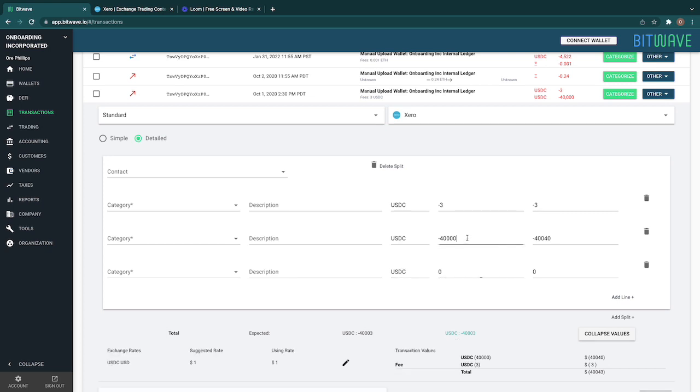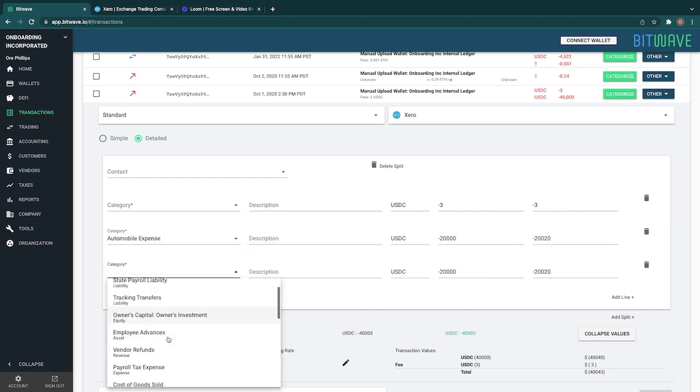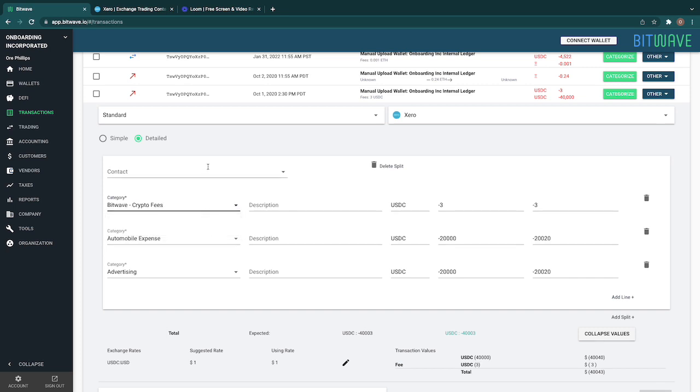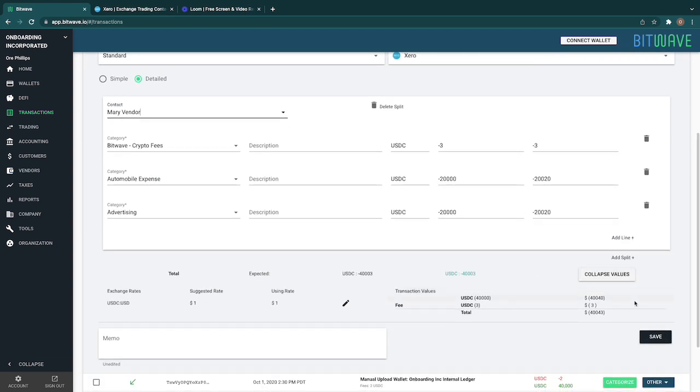Let's say 20,000 of it, and then the other 20,000, and I wanted to use some as automobile expenses, something else as, let's call it, advertising expense. And then let's assume that this part is the fee portion, so I would put it to not a customer, but a vendor. I could easily do that.